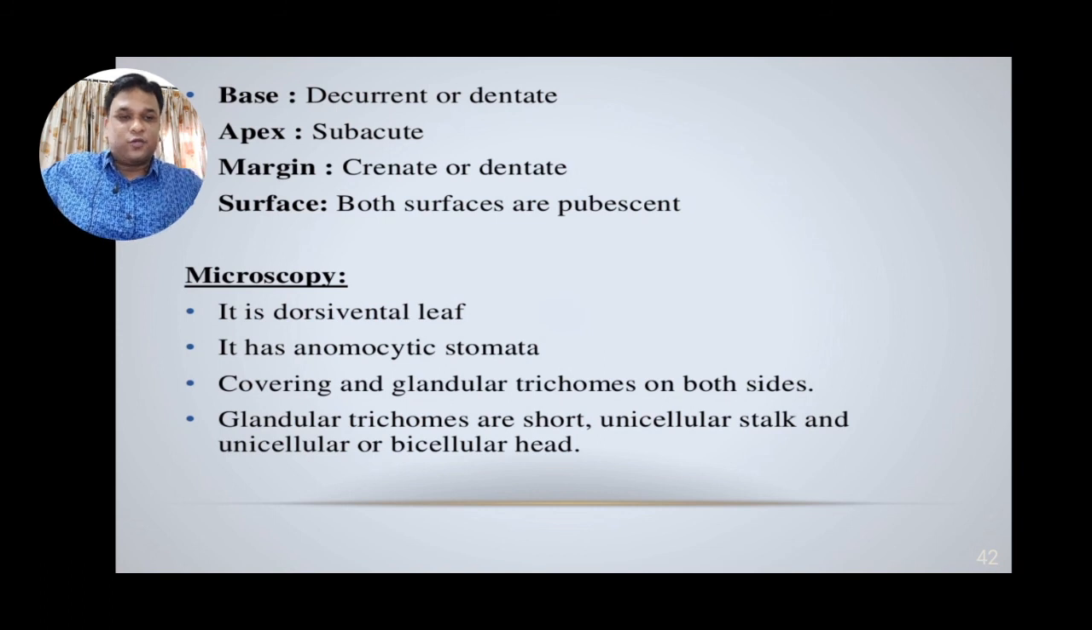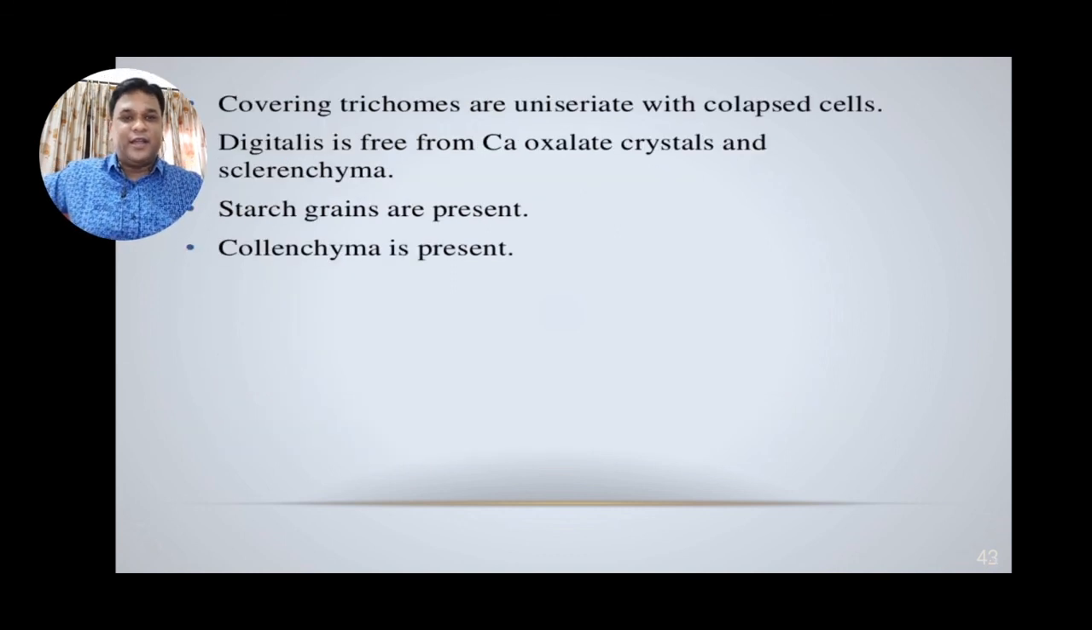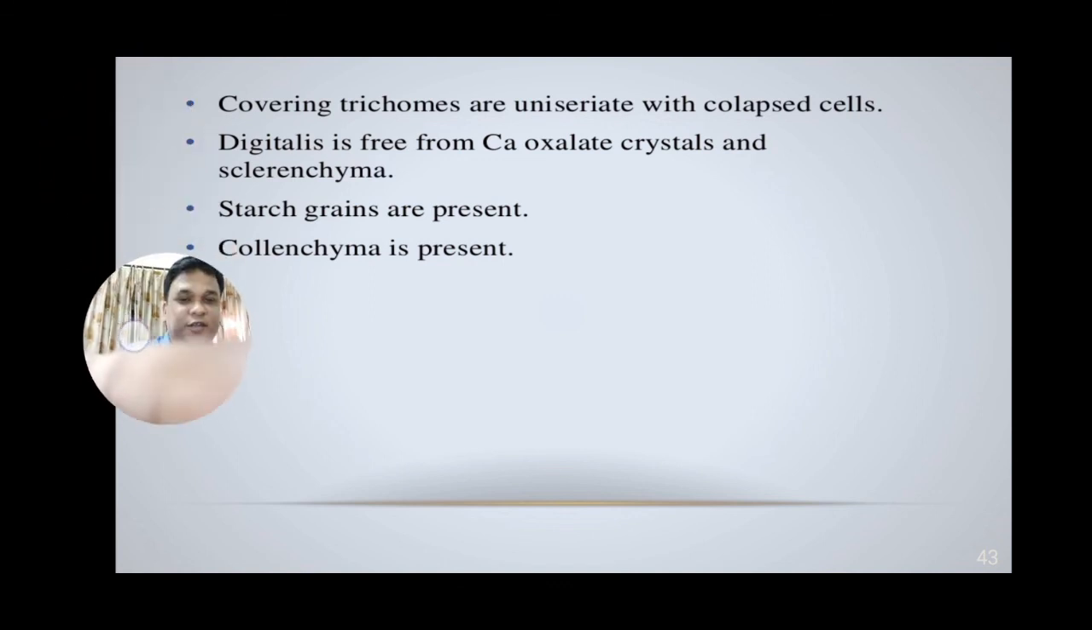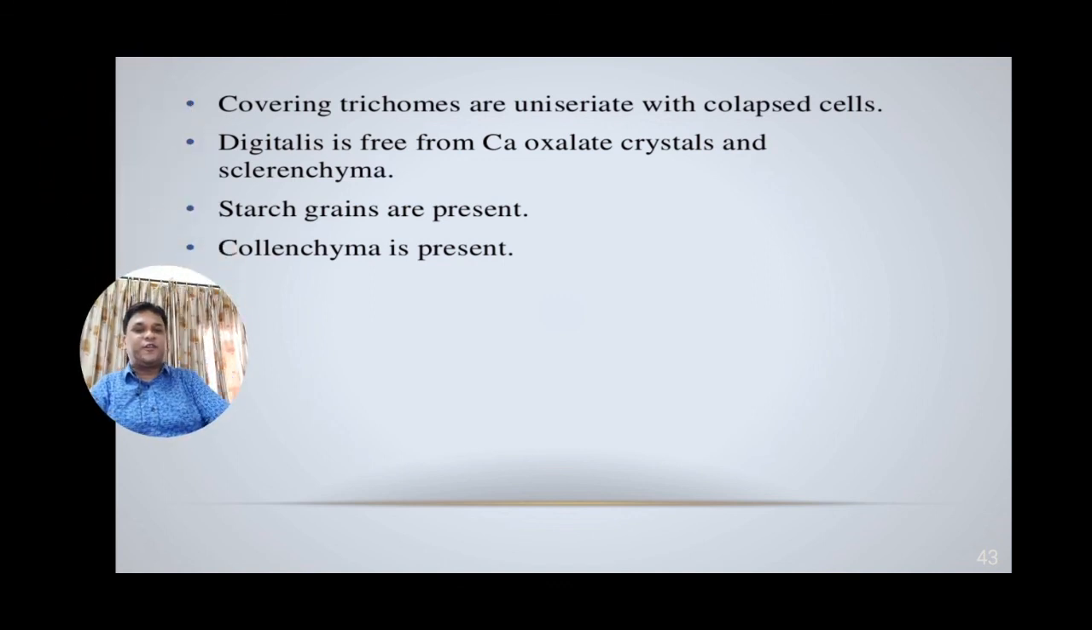Moving over to the microscopy of the leaf. It is a dorsiventral leaf having anomocytic stomata with covering and glandular trichomes on both sides. The glandular trichomes are short, with a unicellular stalk and a unicellular or bicellular head, whereas covering trichomes are uniseriate with collapsible cells. Digitalis is free from calcium oxalate crystals and sclerenchyma. Starch grains are present and collenchyma is present in the leaf.